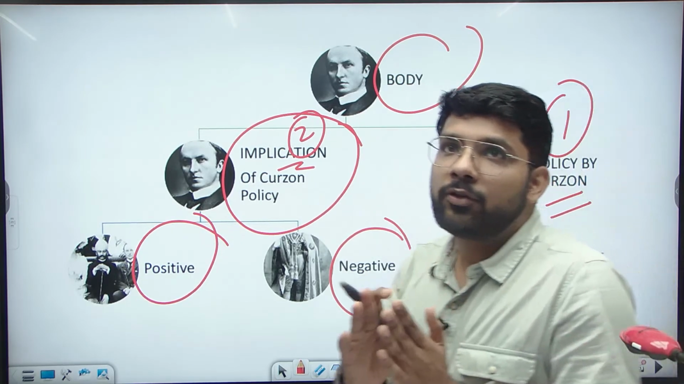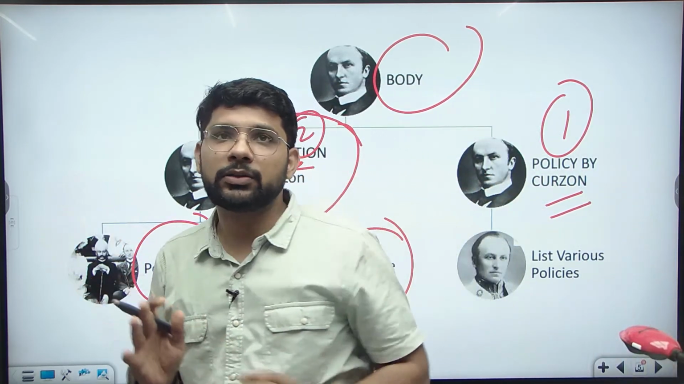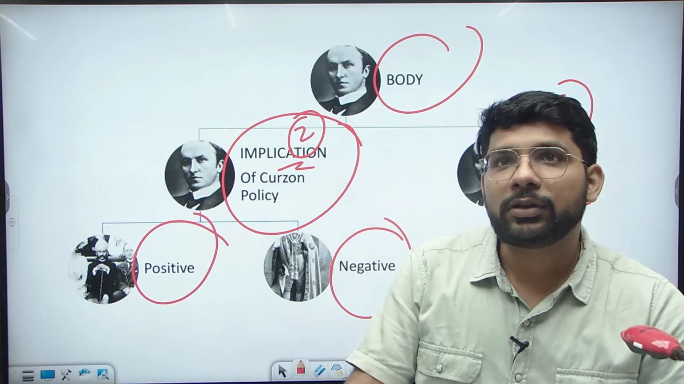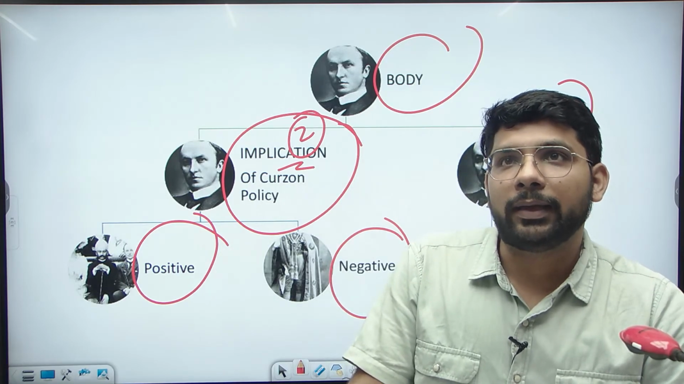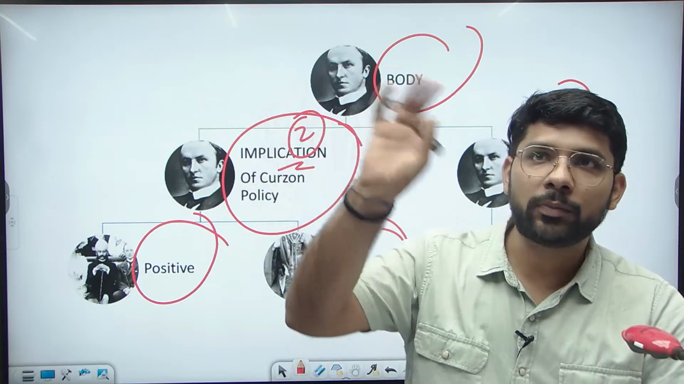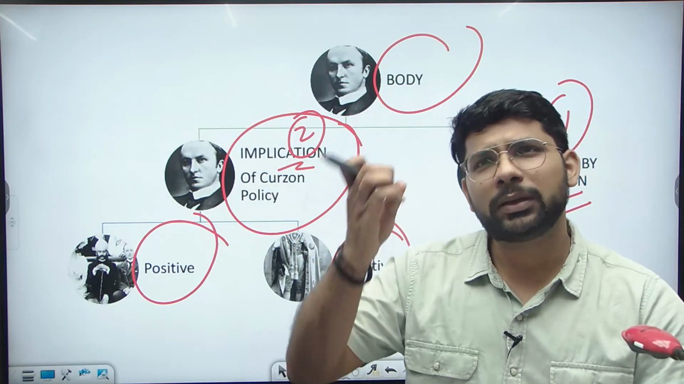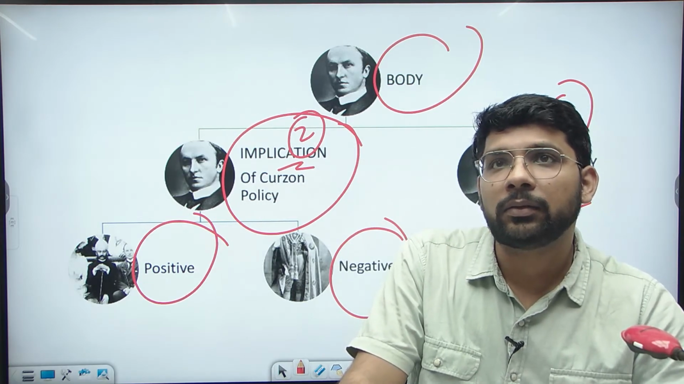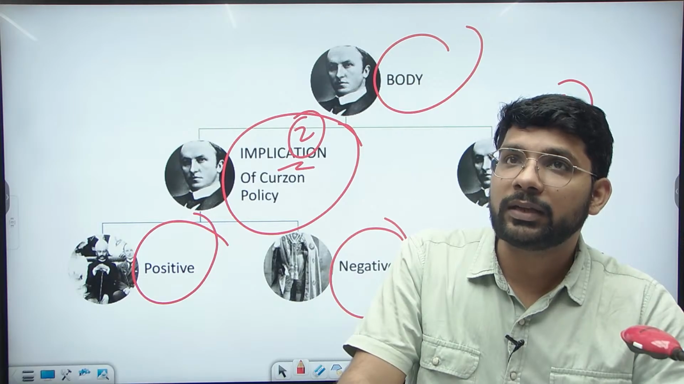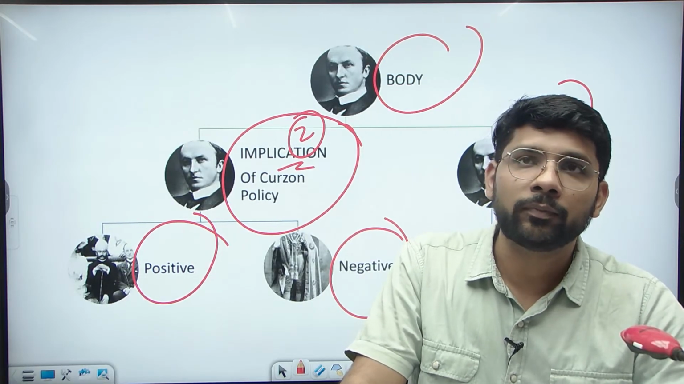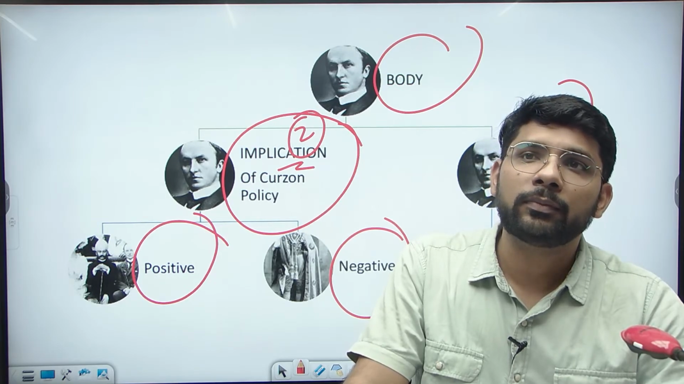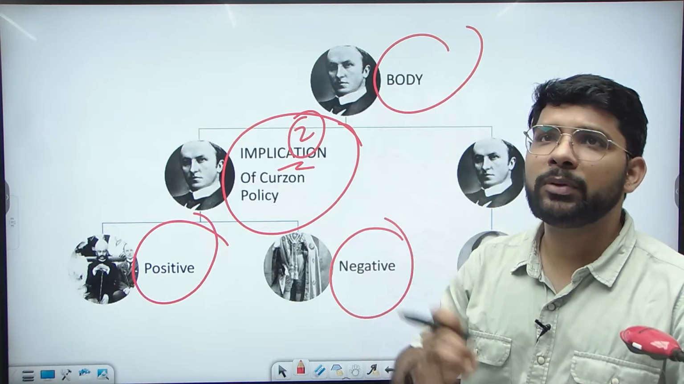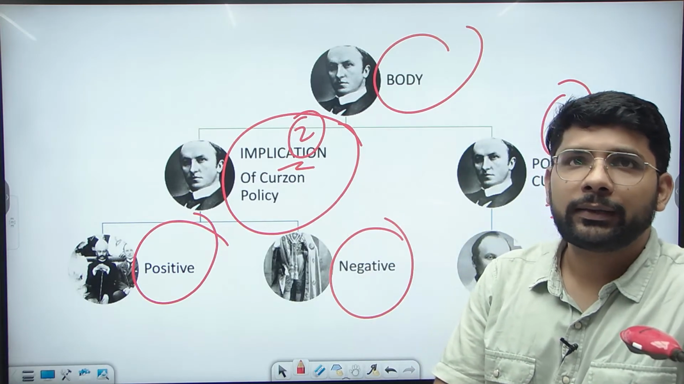If you understand the question clearly, your 30-40% work is over. If you do not understand the question, you will write what you know, not what is asked in the question. You will write everything you know about Lord Curzon, but the demand is: what were the legislative reforms or other types of reforms done by Lord Curzon, and what are the implications of those reforms? What is the policy and what are the implications? We need to focus on that.